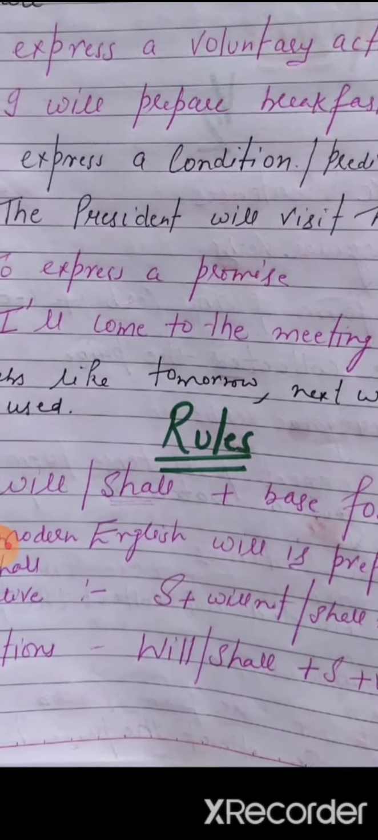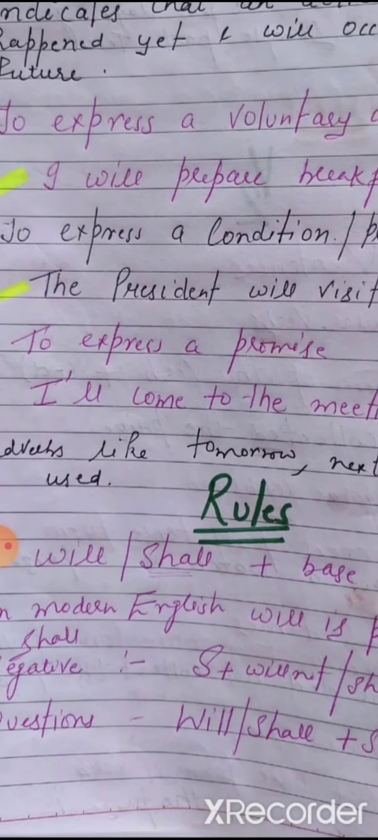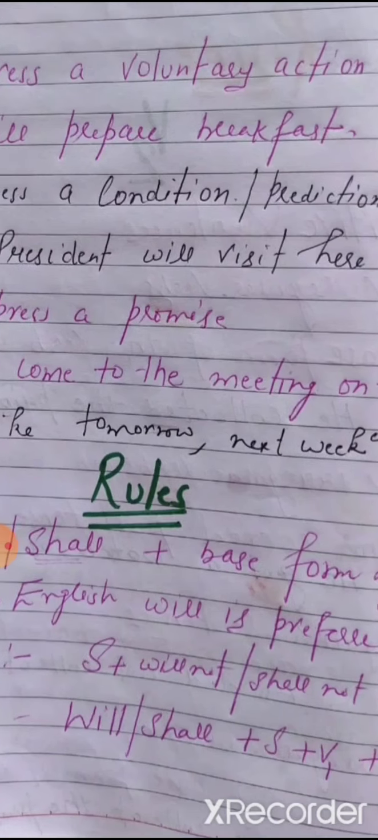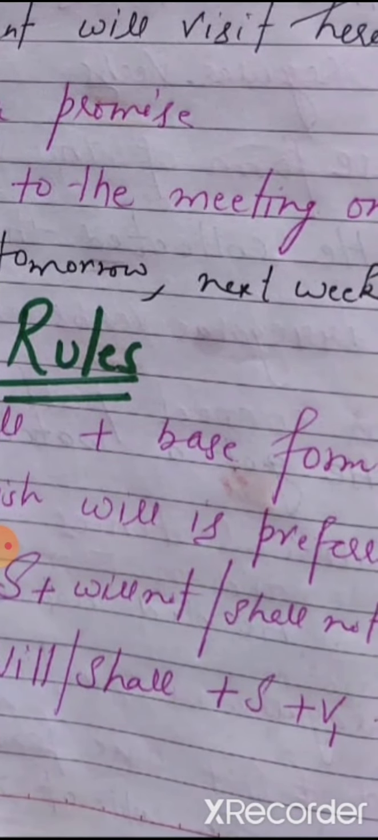Now the rules are, we'll use helping verbs will, shall plus the base form of the verb, meaning the first form of the verb. We'll use shall with I and we, but with all the rest of the nouns and pronouns we'll use will. Though in modern English generally we use will. Will is preferred over shall. So the structure will go like this.